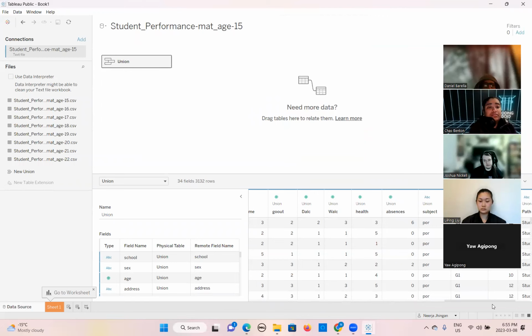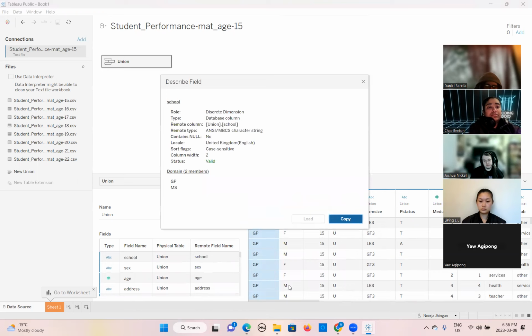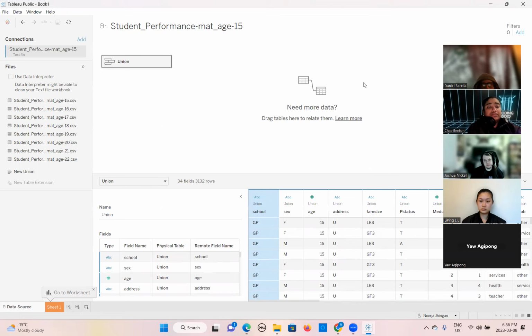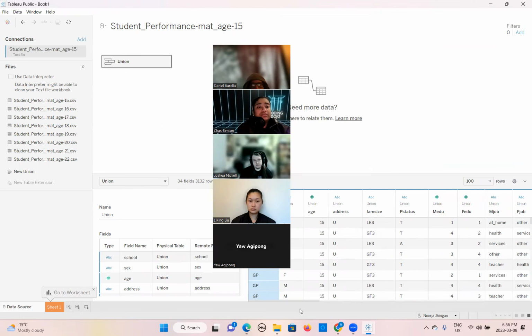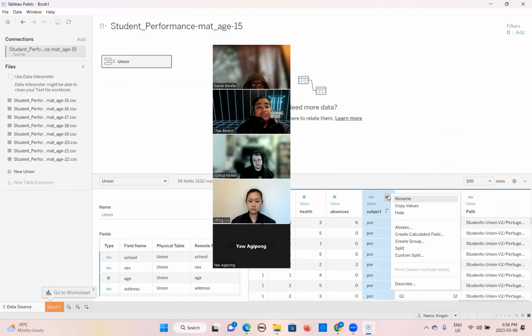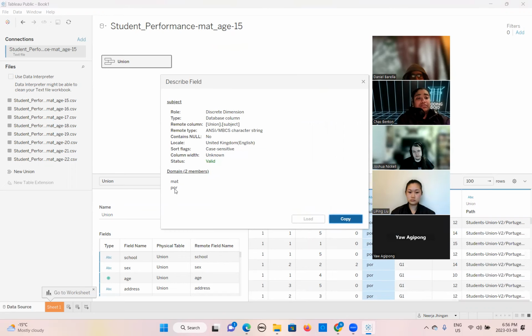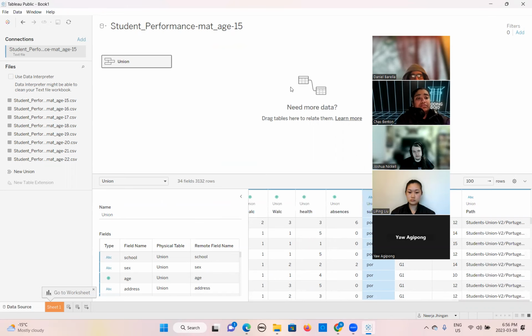If you want to see more detail, you can look at it here as well. If we want to see the math and Portuguese, we can see that here as well. So it is showing both members of the school. This means it unioned the data correctly.